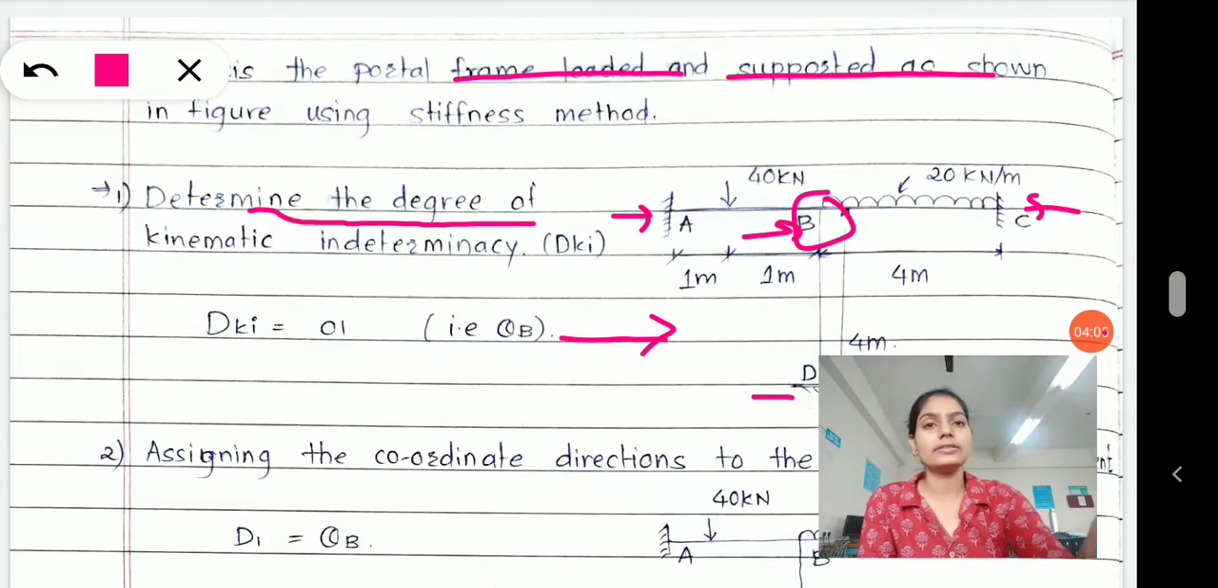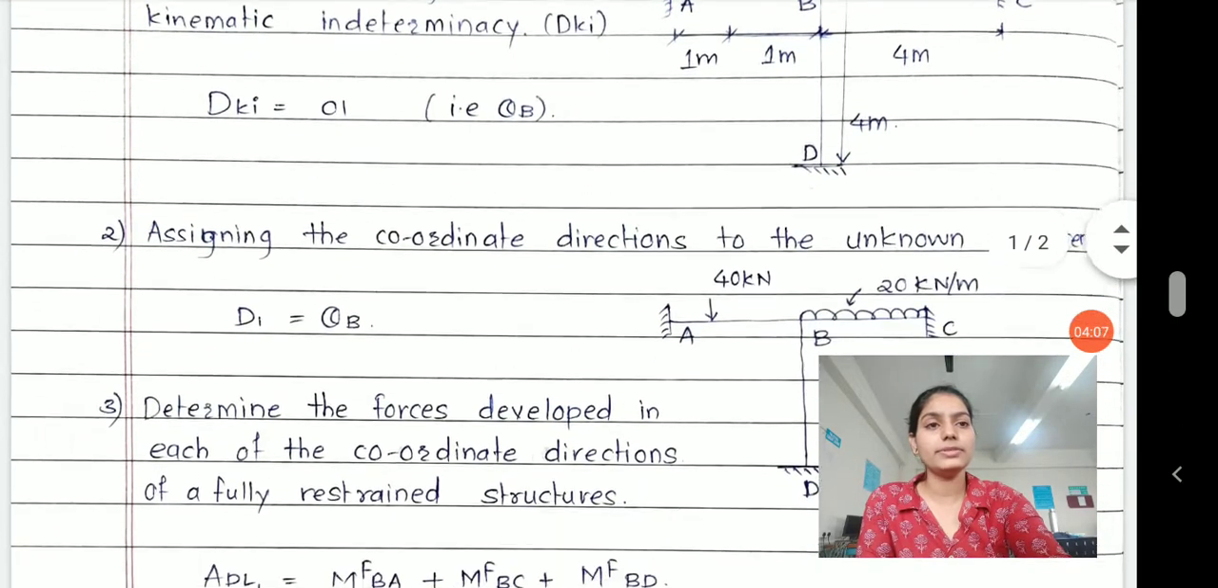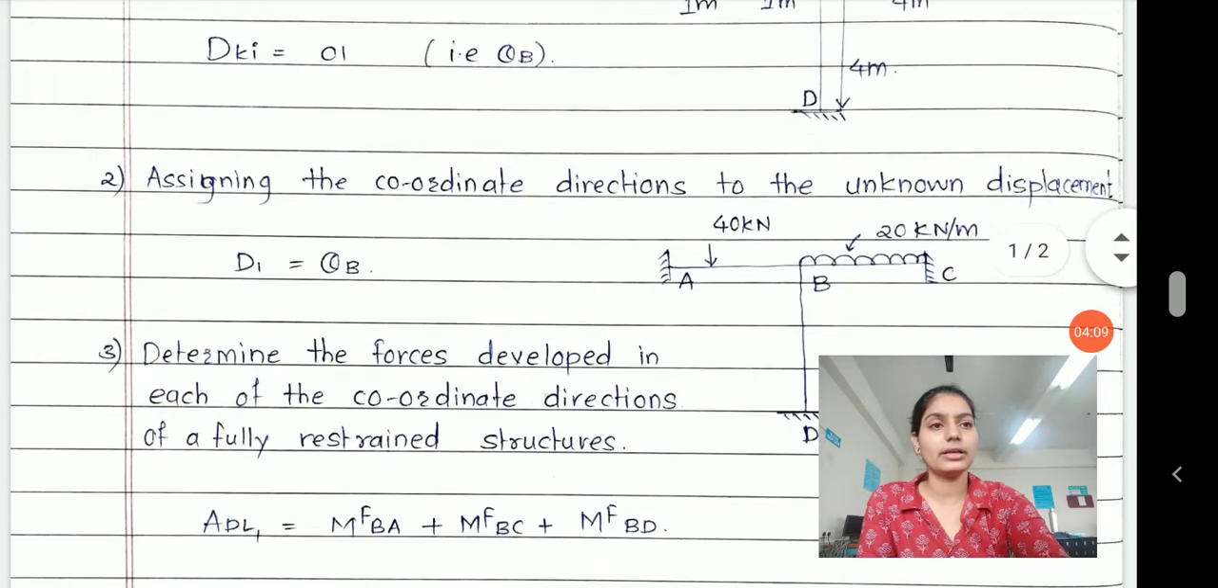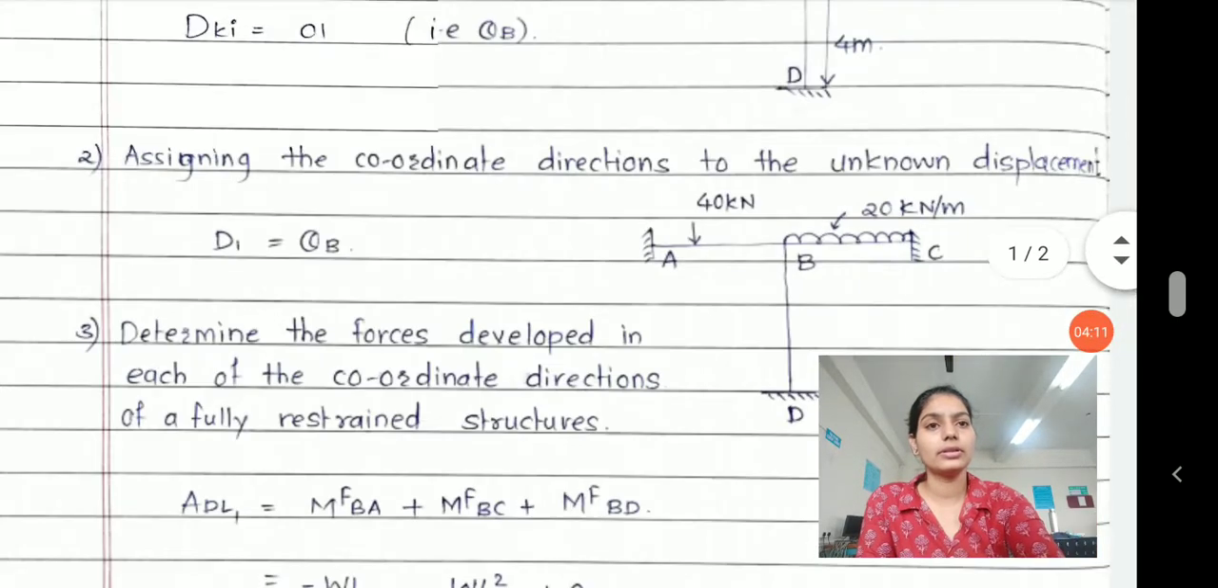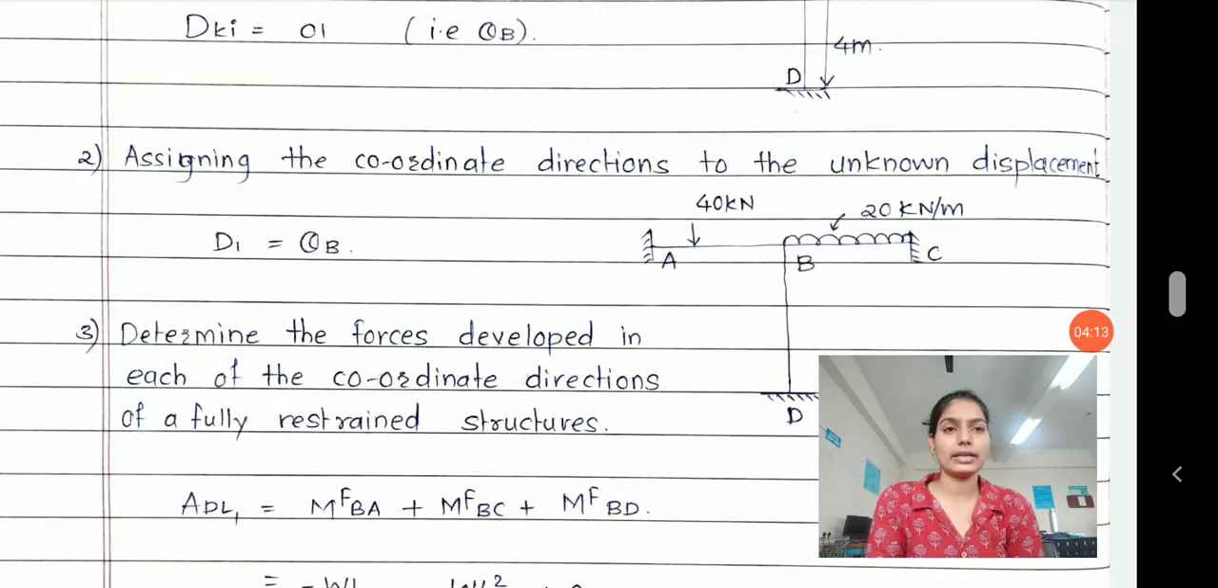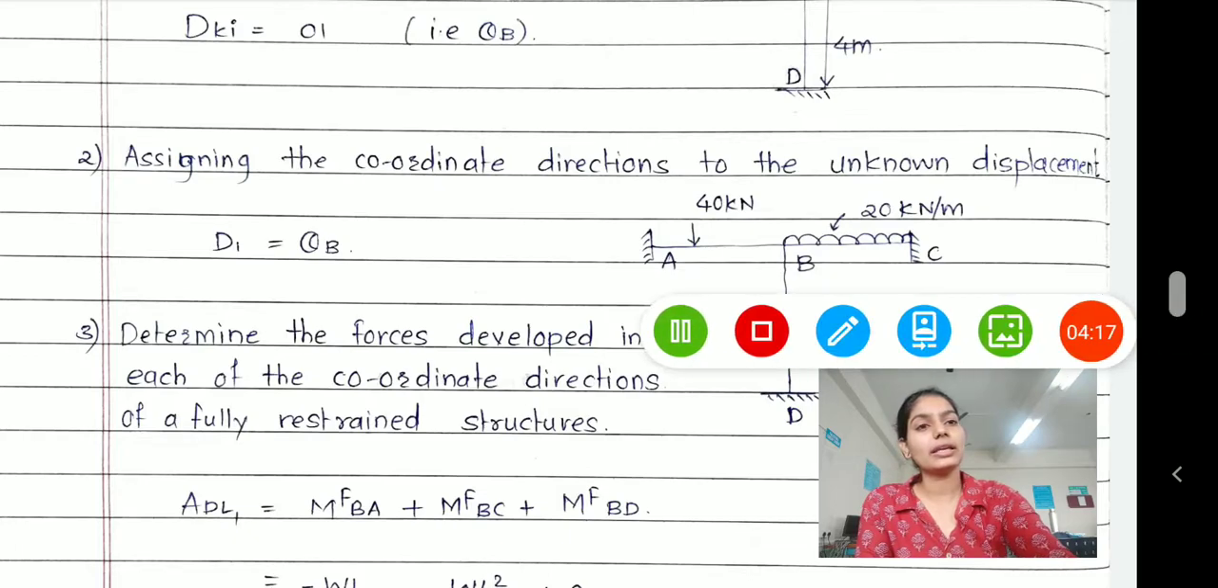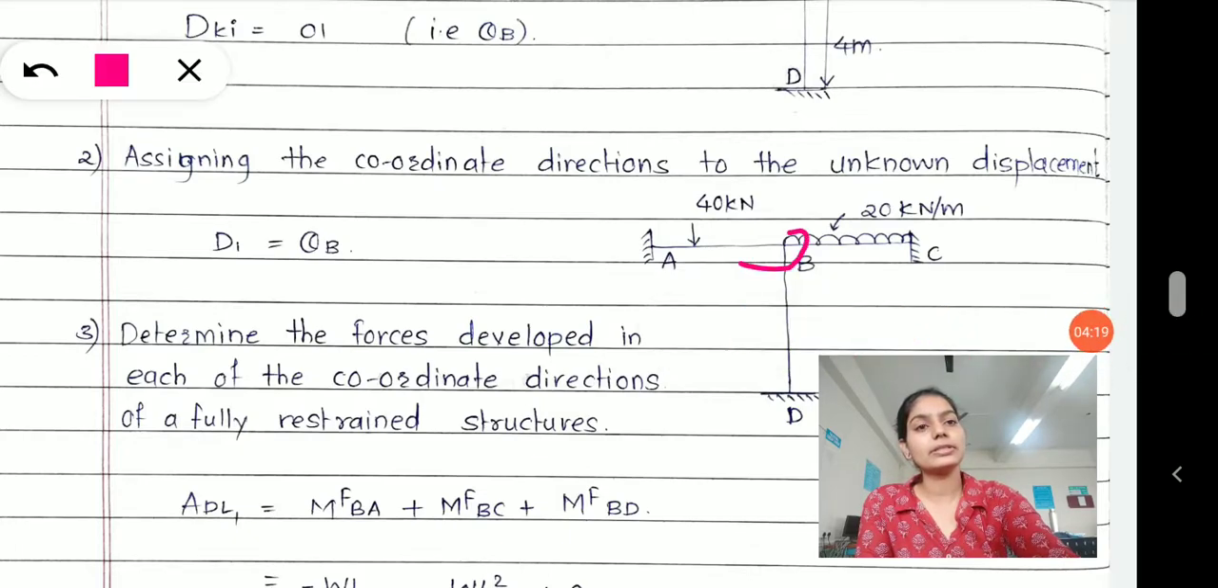Then next part, once we calculate the theta, we go for coordinate directions to the unknown displacement. Now see, when I am saying I am analyzing the displacement taking place at B, then I will remove all the forces.